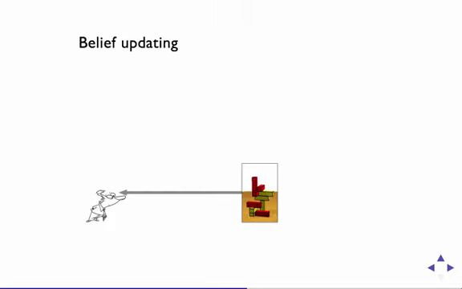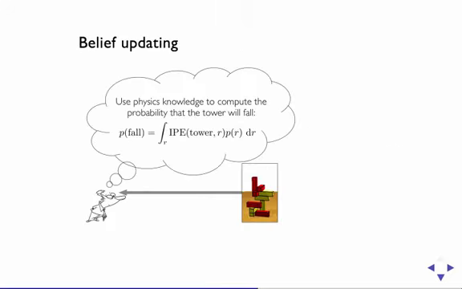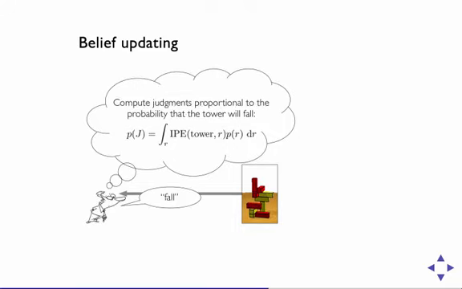As before, the model views the scene and uses its physics knowledge to compute the probability that the tower will fall given a particular mass ratio. It can then integrate over mass ratios in order to marginalize out that variable and give the distribution only over whether the tower will fall, independent of what the true mass ratio is. Next, the model produces a judgment of fall or not fall using this same distribution, engaging in a probability matching strategy.